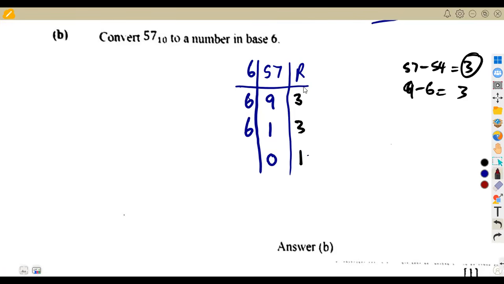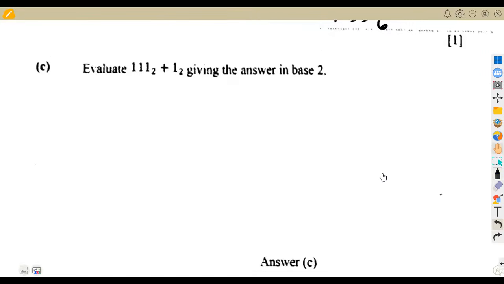All right. So this is your answer in base 6, but you have to take it from the bottom going up. Remember your concept, from the bottom going up. So our answer in base 6 is going to be 1, 3, 3. So it's 133 in base 6. That was the idea of our question: to convert a number from base 10 to base 6, simply divide by the base.